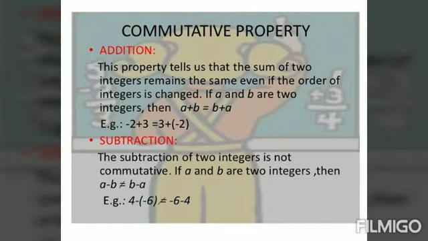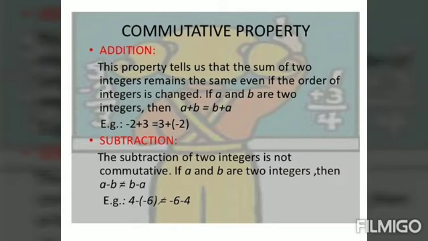Let us check whether subtraction, I mean the difference of two integers, is commutative or not. Let us consider 4 and minus 6. If we subtract, 4 minus minus 6 is plus 10. If we change the order, minus 6 minus 4 is minus 10. So commutative property is not true for subtraction. Therefore, integers are commutative under addition. Integers are not commutative under subtraction.